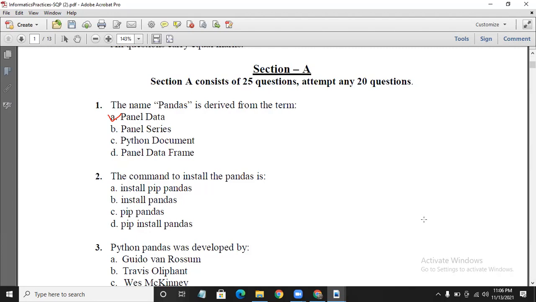The command to install pandas: what is the command to install pandas? In an ideal environment we will be installing pandas. If you are using the Anaconda distribution, it is already built in. The syntax for installing pandas is pip install pandas. Here the library name is pandas, so we install it with pip install pandas. It's option D. If you have to install NumPy, you will just say pip install numpy. If you want to install the data visualization library, you will say pip install matplotlib. Hence those packages will be installed.